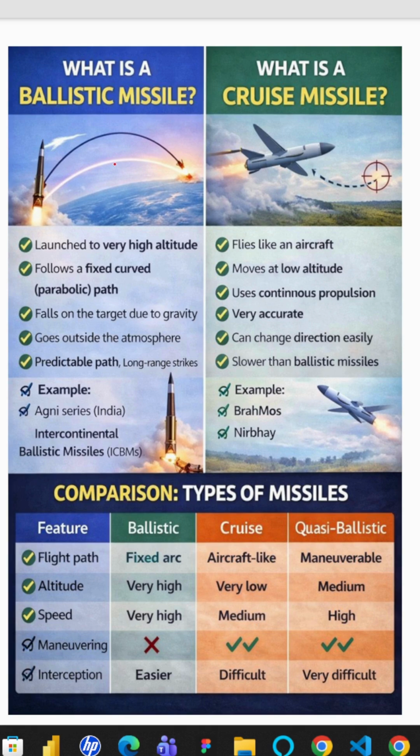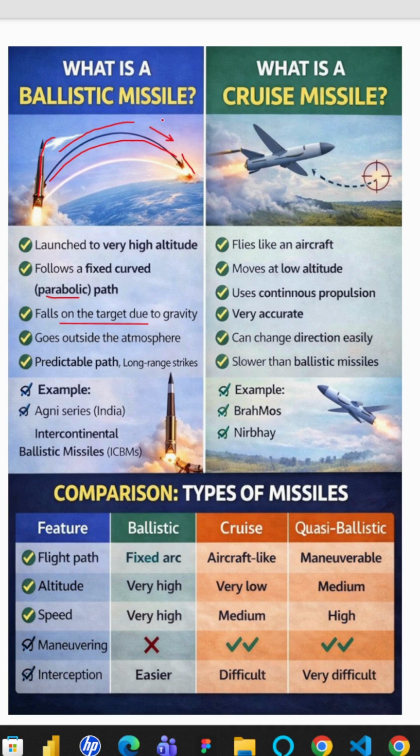Once this missile is fired from its launch site, it goes out of the atmosphere, then it changes its path. Then again it enters the atmosphere and hits the target. So this forms a parabolic path. For a ballistic missile, it is launched to a very high altitude and follows a fixed curved path, a parabolic path. Its path cannot be changed once it is fired, so it falls on the target due to gravity.